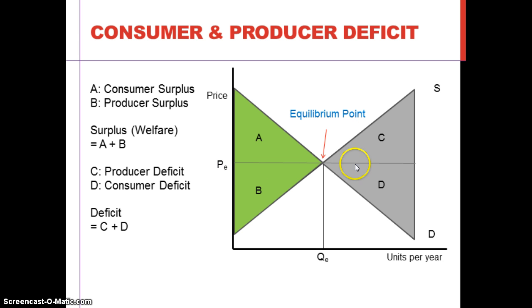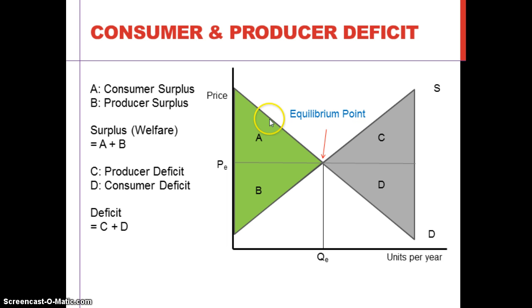P is the actual price. At this point, consumers are willing to buy this amount of goods at this price. However, the actual price is here, so this is a surplus of consumer.